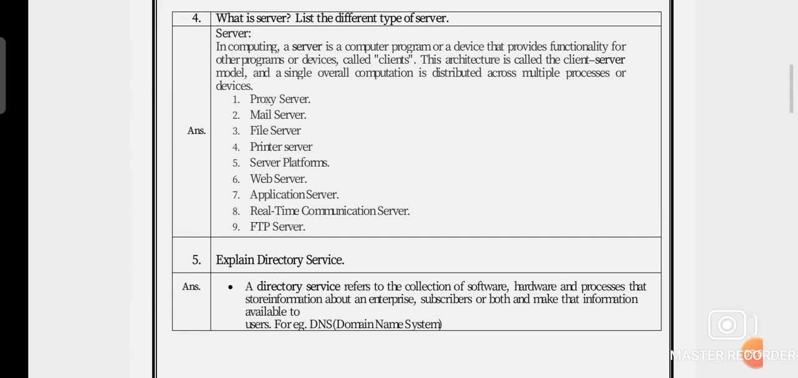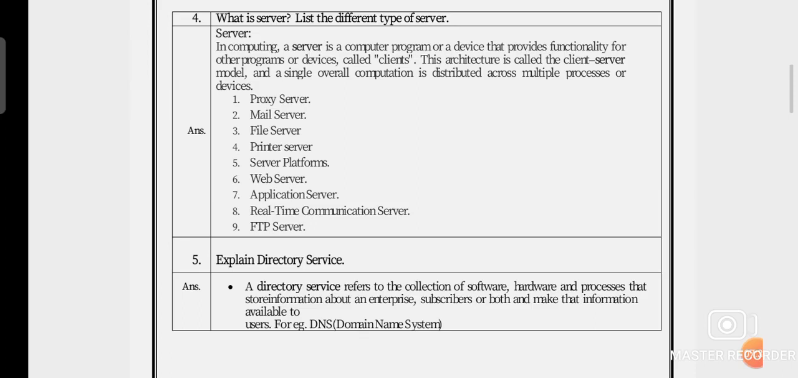So these are all one type of directory services, which refers to the collection of software, hardware and processes that store information about an enterprise, subscribers or both, and make that information available to users. It is known as directory services. These 5 questions are asked in the G2 exam again and again, having 2 marks. So kindly focus on these questions and answers.